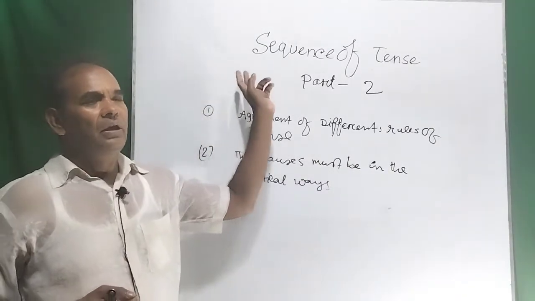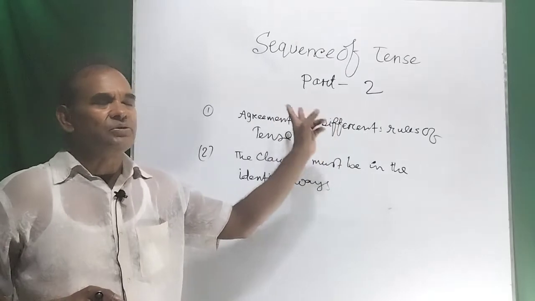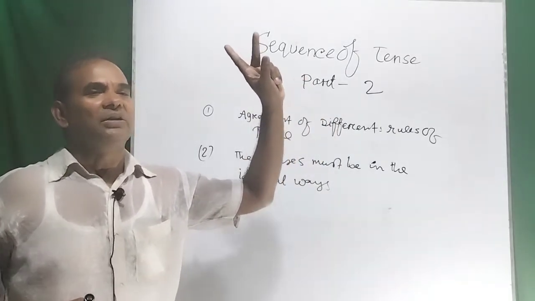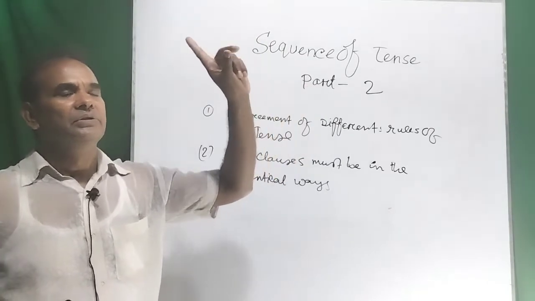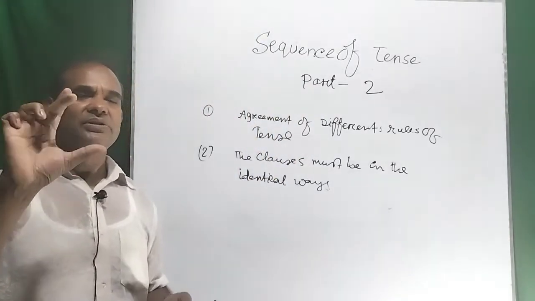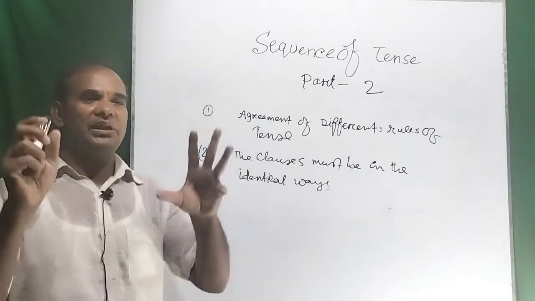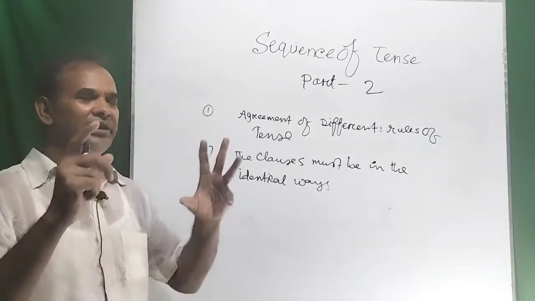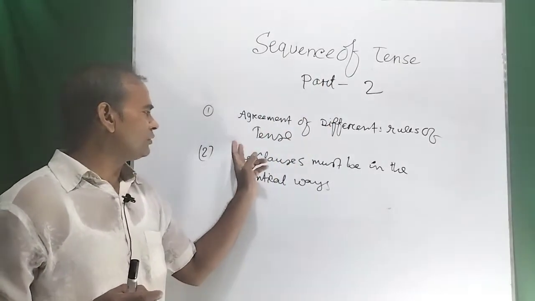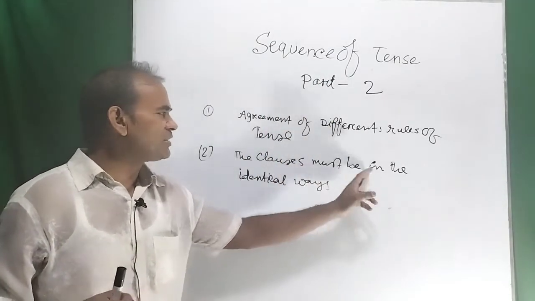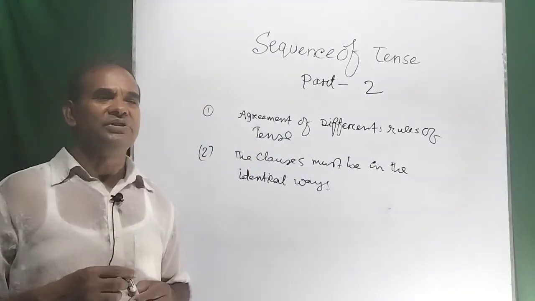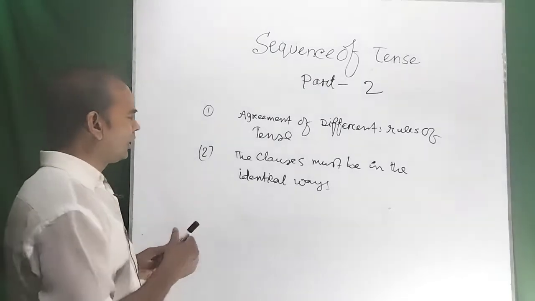Generally, in a complex sentence, we can see that there is at least a principal clause and one or more subordinate clauses, and in that case the clauses must agree with the rules of tense, and according to the second rule the clauses must be in the identical ways. That means the clauses must be identical or relevant.